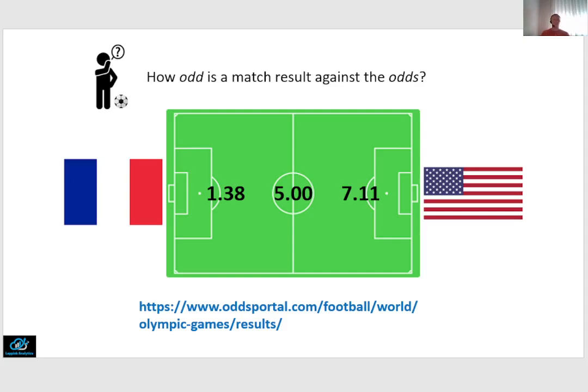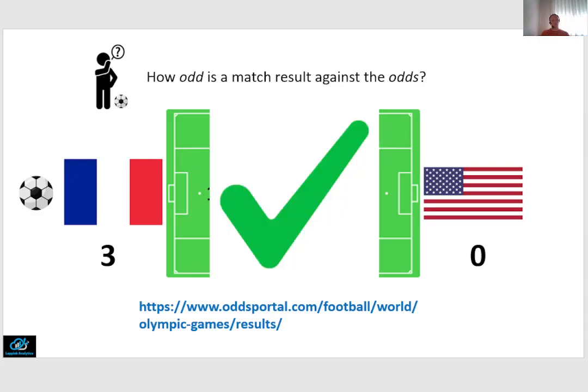So in this match, a win for France was the most likely outcome, which is to say that if we simply base our bet on the most favorable number here, we predict a win for France. Next, the match resulted in a win for France, so in this case our prediction would have been correct.